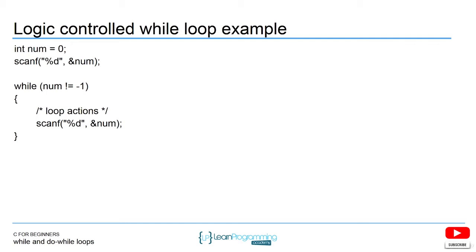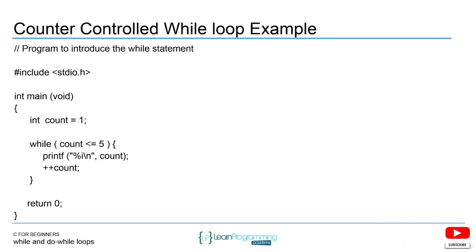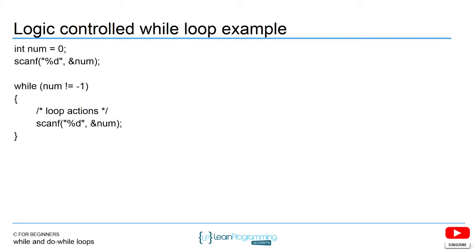Here's another example where the logic is controlled to end the loop. So in that first example that I showed, this is a counter controlled loop. It's going to always execute the same number of times, which is 5. In the next example, the loop may execute 100 times or 0 times. The condition that we're evaluating in our while keyword, num is not equal to -1, is all dependent on what the user enters, because num is what the user enters. So this loop may execute 0 times, it may execute 100 times.